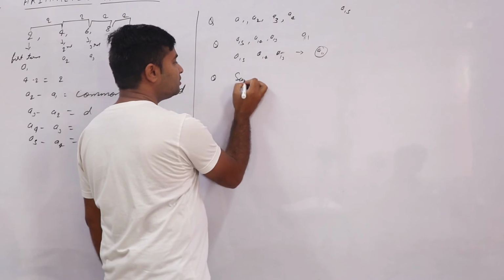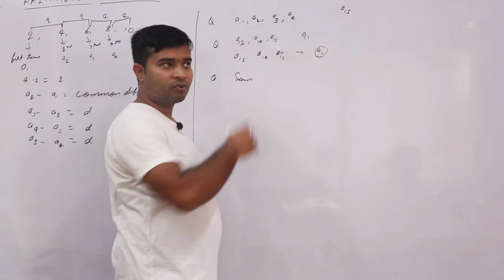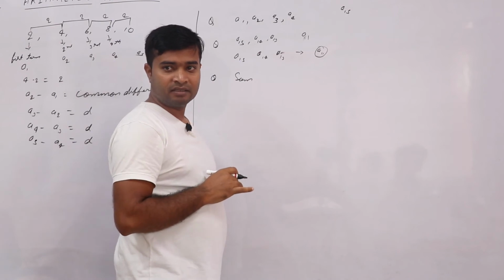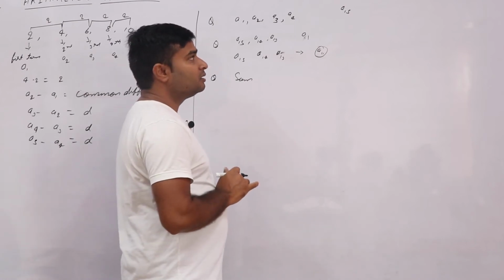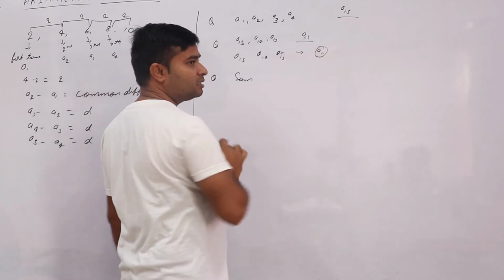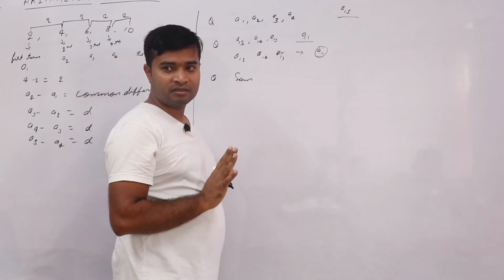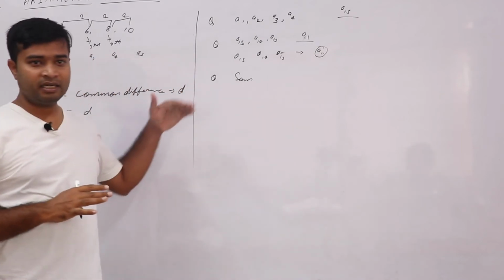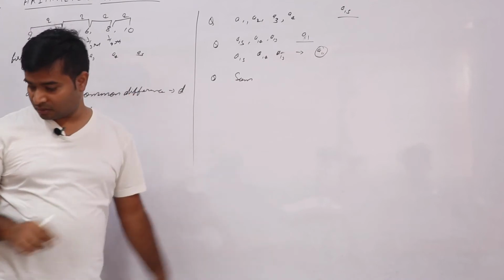Or the question can be to find the sum of the first 10 terms, or the sum from the second term to the 10th term. I told you the questions can be: find the last term, find the first term, and find the sum of the terms. So a maximum of 3 kinds of question will be there. One more kind can come, but mostly you will get only these 3 types. Copy it.